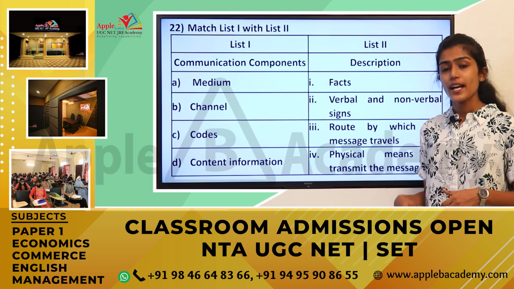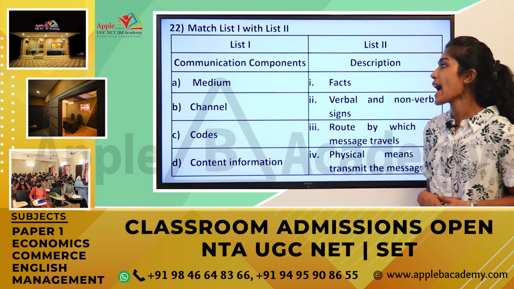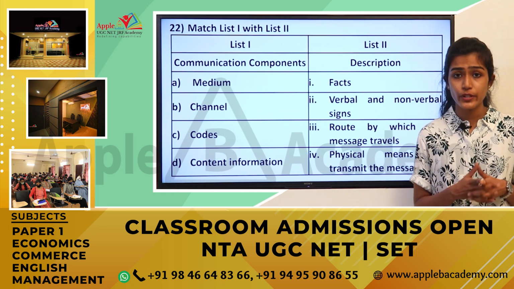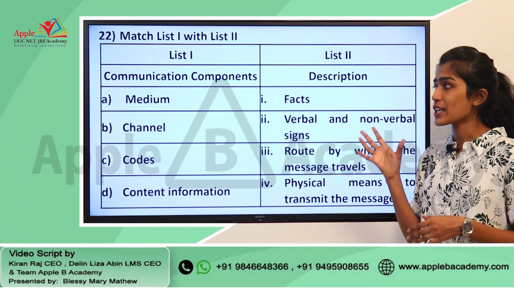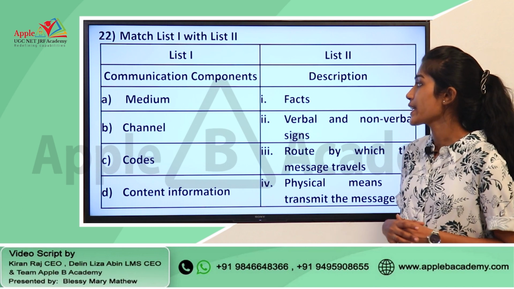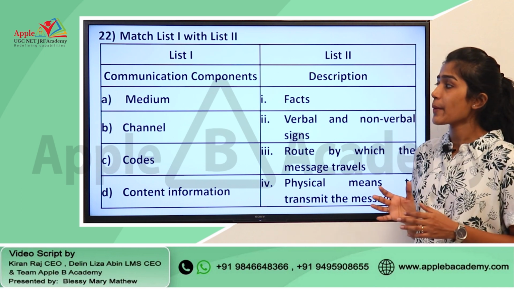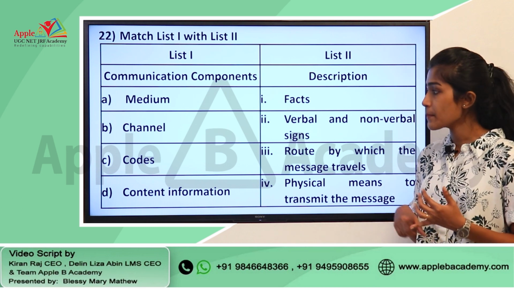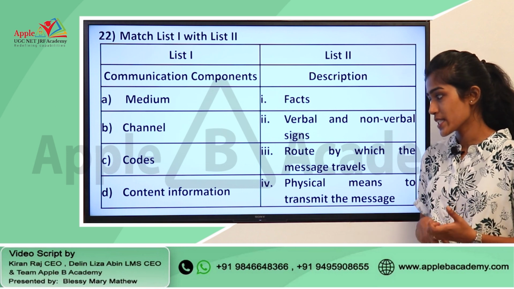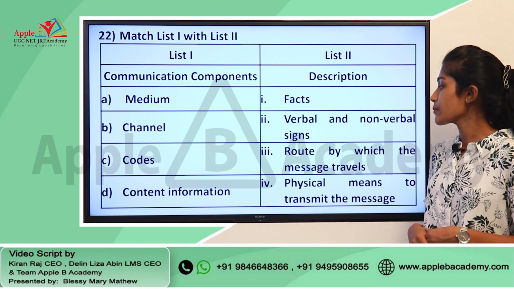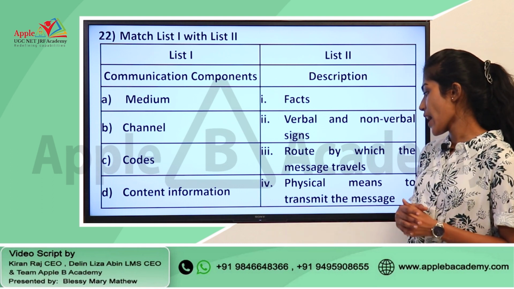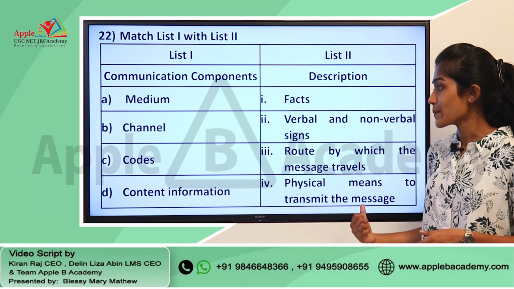Moving to the next question, here we have a match the following question from the module communication. In list 1 we have the various communication components, and in list 2 we have the descriptions as well. In communication components we have medium, channel, codes and content information, and in description we have facts, verbal and non-verbal signs, route by which the message travels, and physical means to transmit the message.